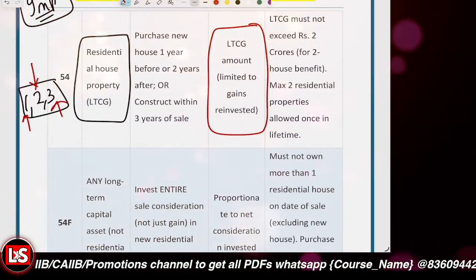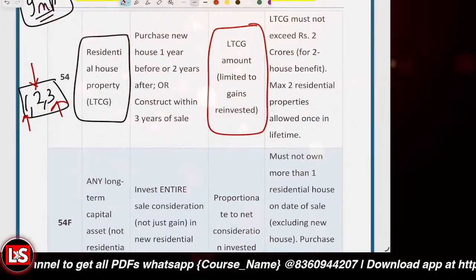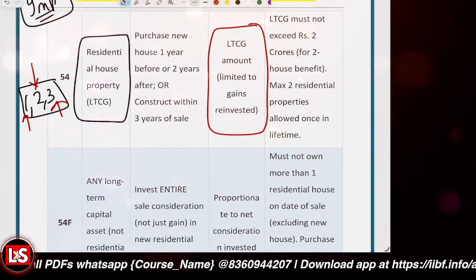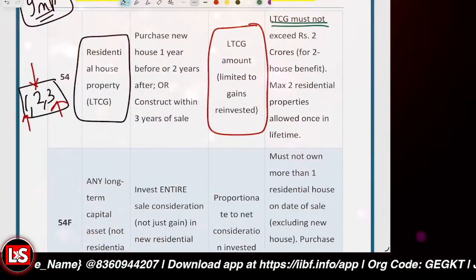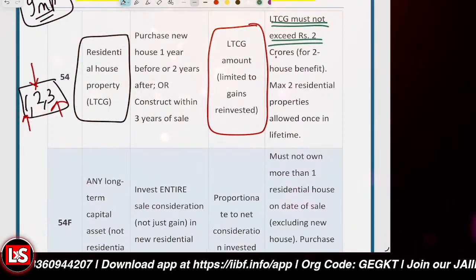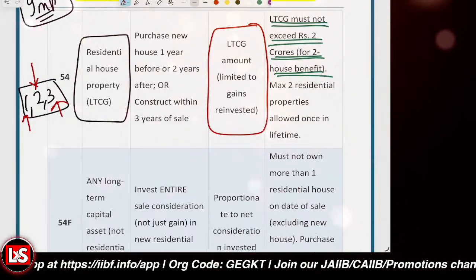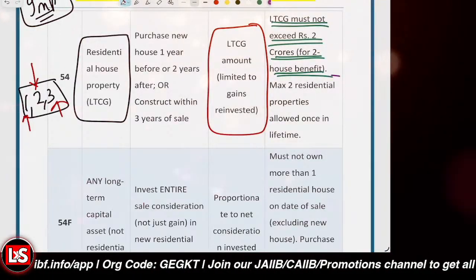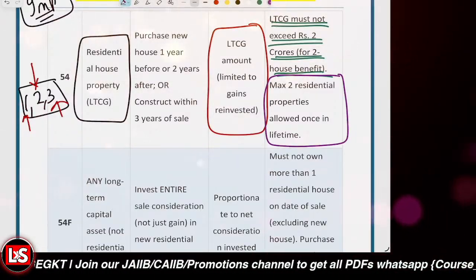Two house benefit is available once in a lifetime if LTCG does not exceed rupees 2 crore. If LTCG is not exceeding rupees 2 crore, then a maximum of two residential properties is allowed once in a lifetime. That is the benefit you can take a maximum of 2 times under Section 54.